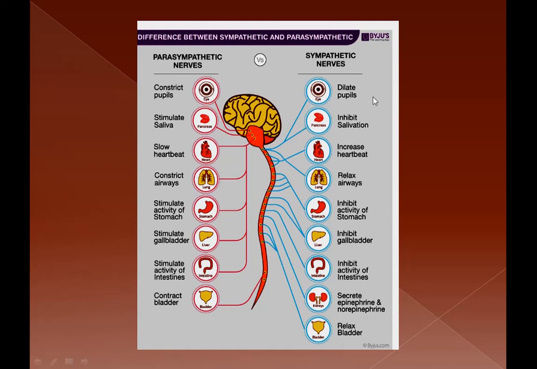Whereas sympathetic nerves bring about dilation of the pupil, inhibit salivation, increase heartbeat, relax the airways, inhibit activity of the stomach, inhibit gallbladder, inhibit activity of the intestine, stimulate secretion of epinephrine and norepinephrine from the adrenal gland, and lastly, relax the bladder.